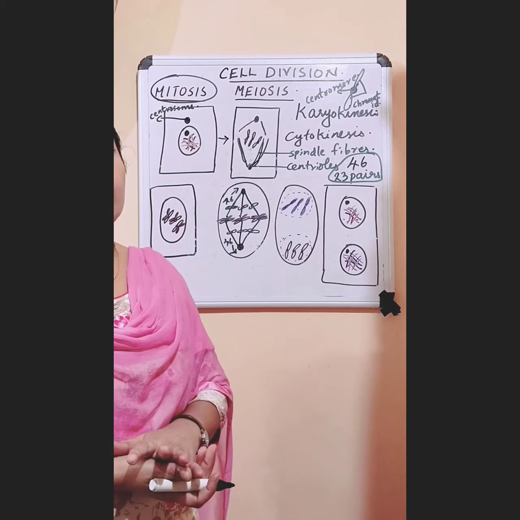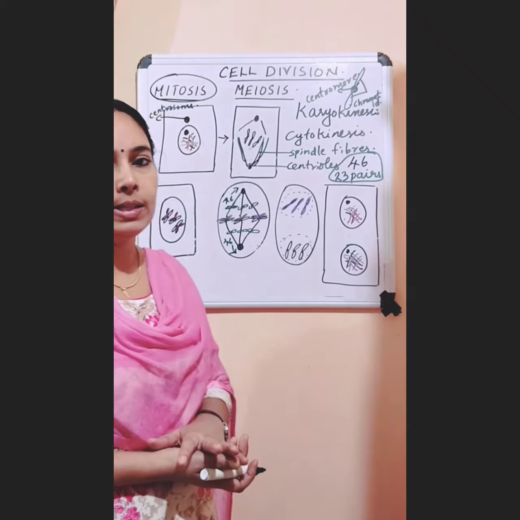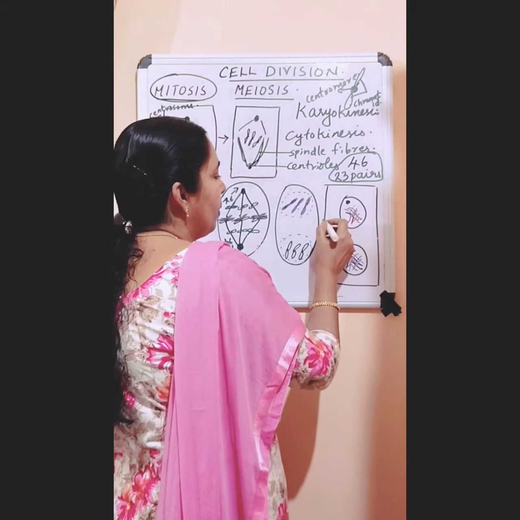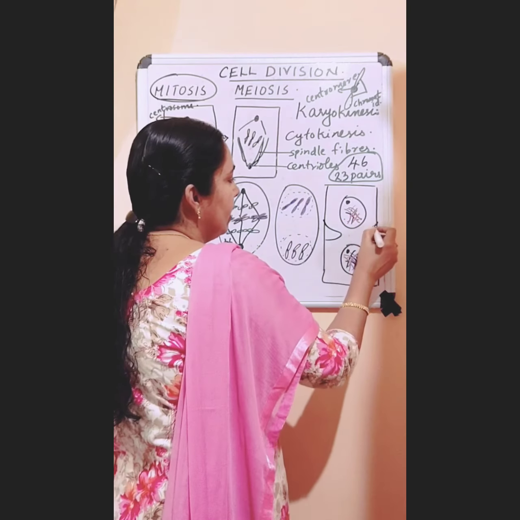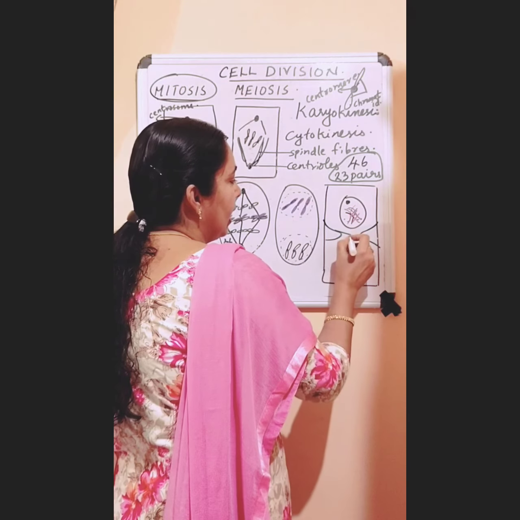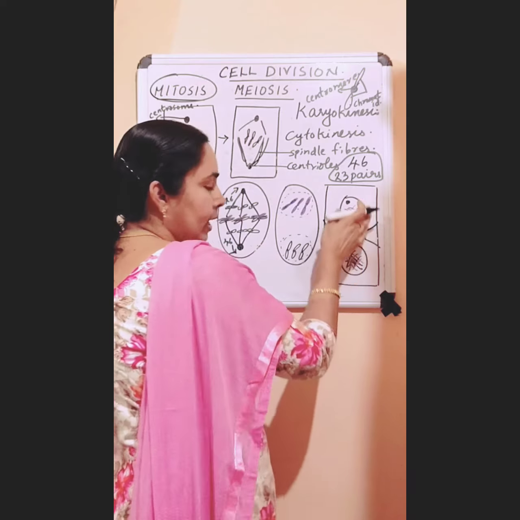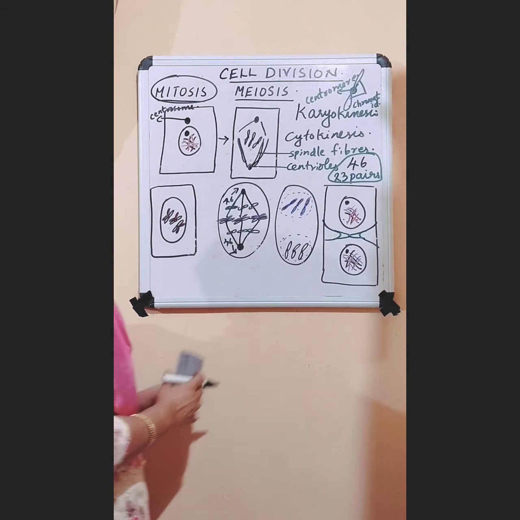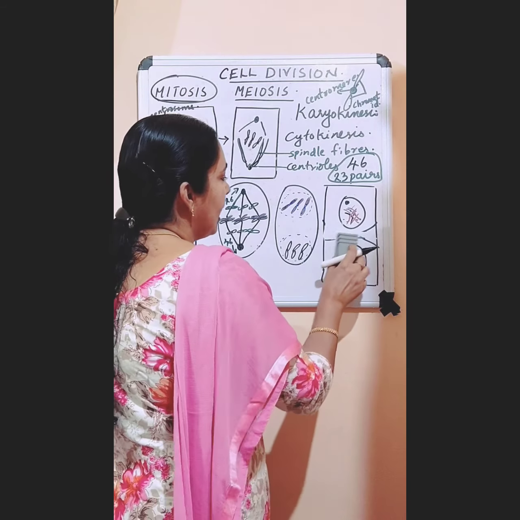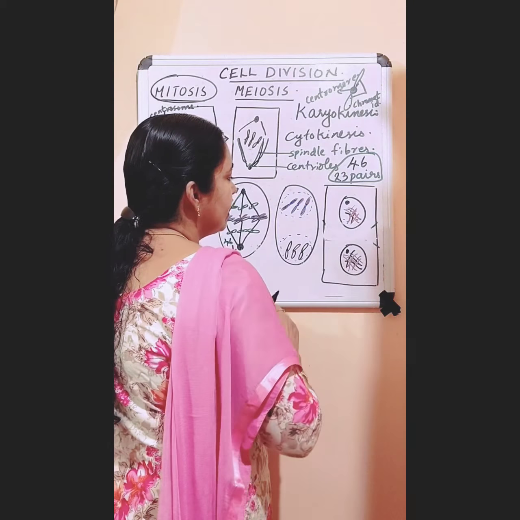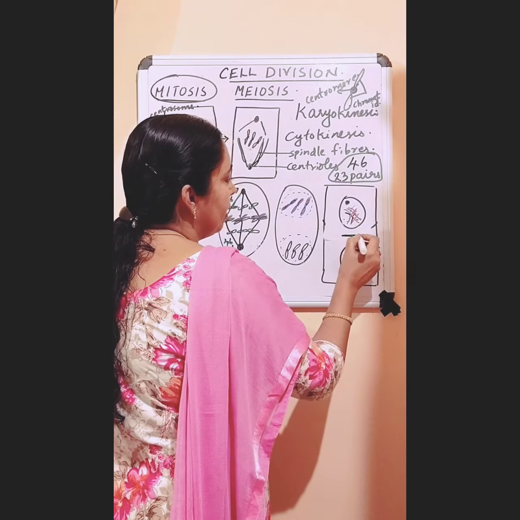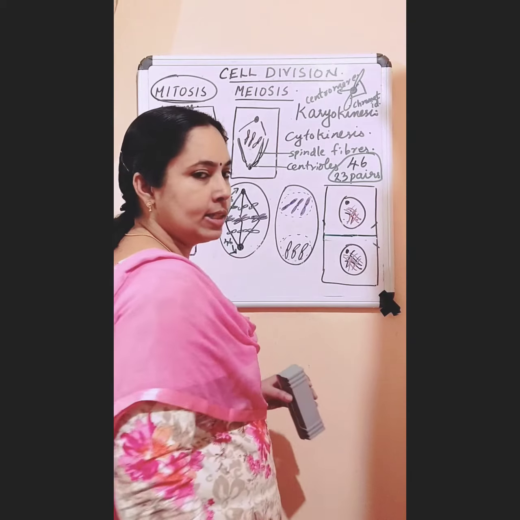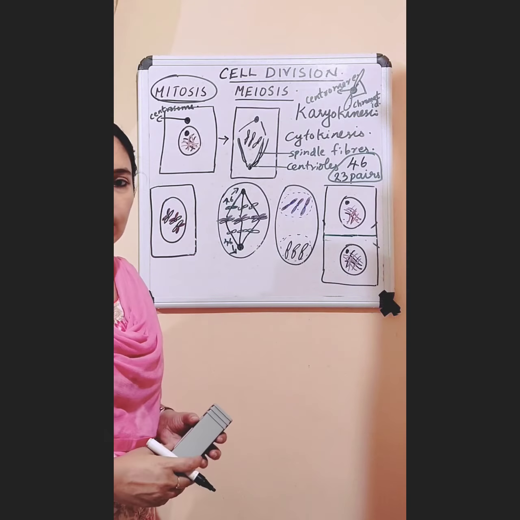After nuclear division, division of cytoplasm takes place. In an animal cell, the cytoplasm develops a constriction on both sides, and they meet together, and then the cell divides into two halves. In a plant cell, there is a slight difference. In plant cells, a cell plate develops in the middle and extends to both ends, and one cell divides into two cells.